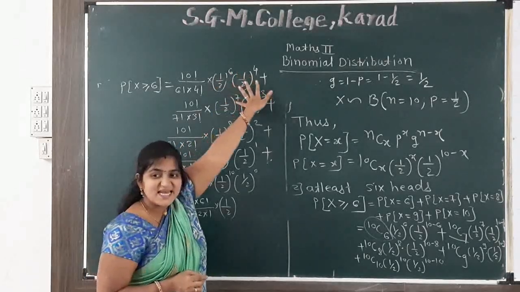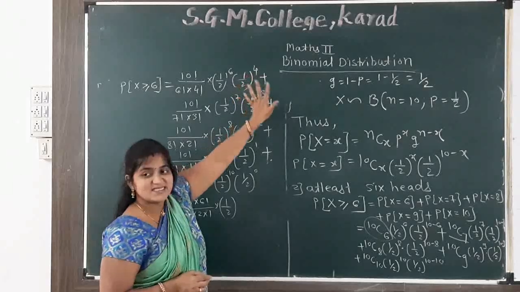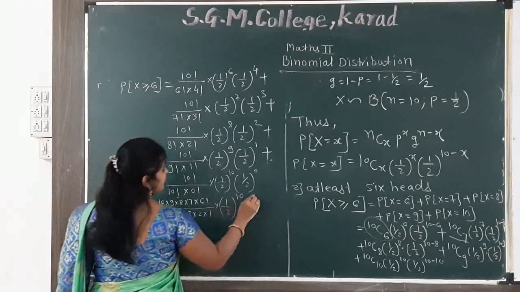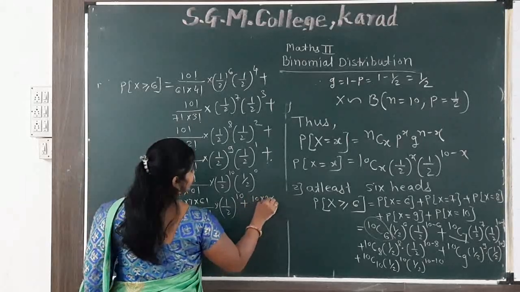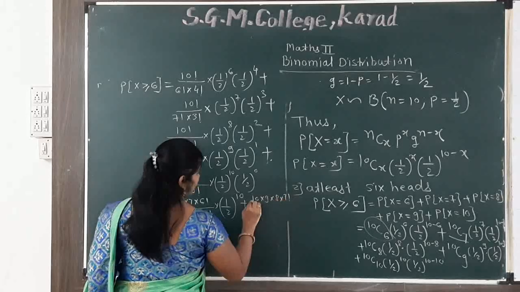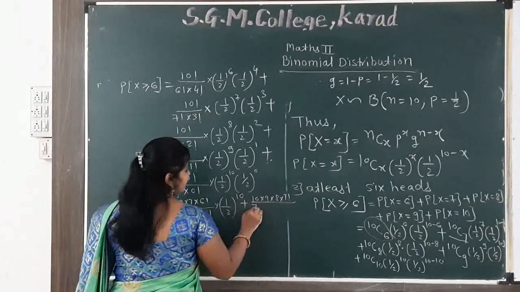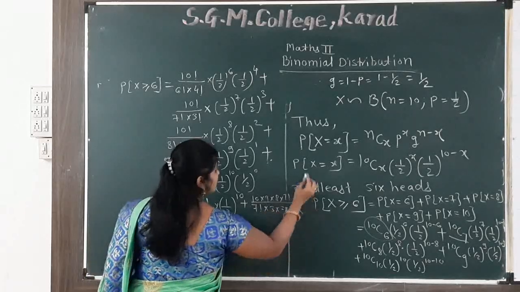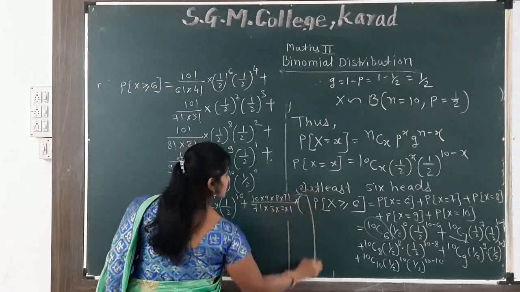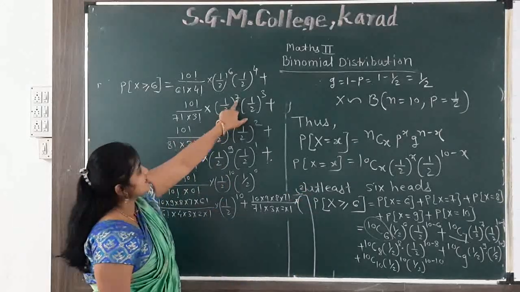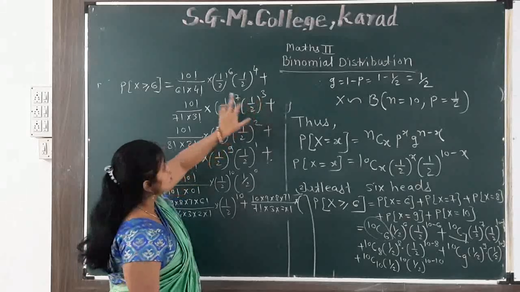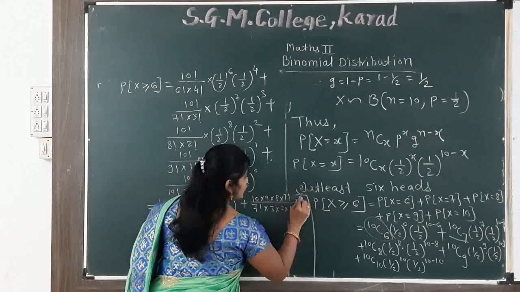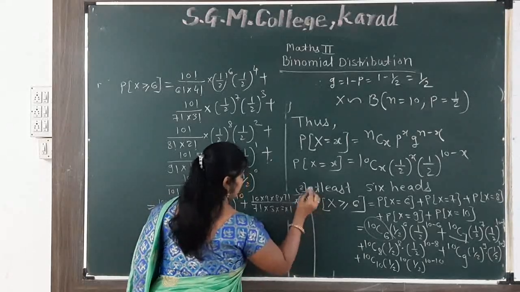So based on same addition of power, 6 plus 4 is 10. So (1/2)^10 plus, again we can simplify, 10 multiply 9 multiply 8 multiply 7 factorial upon 7 factorial multiply 3 multiply 2 multiply 1, multiply (1/2)^7 (1/2)^3. So base are same, again addition of power, 7 plus 3 is 10. So (1/2)^10.